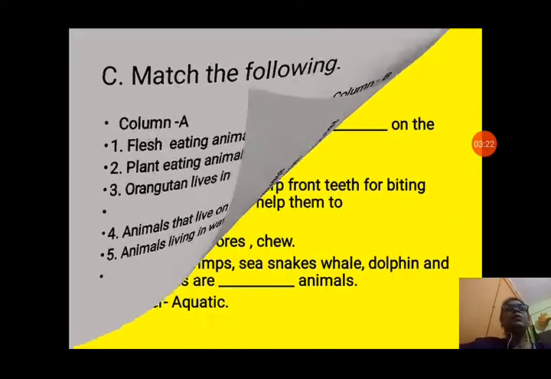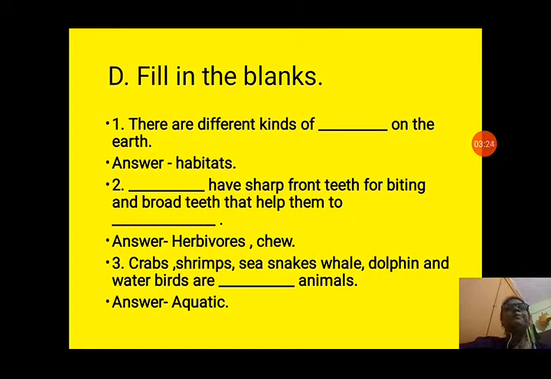Now next we will see about fill in the blanks. First number, there are different kinds of dash on the earth. Habitats, different kinds of habitats, living places for animals. Like we have read about mountains, polar regions, land, water, and many others.